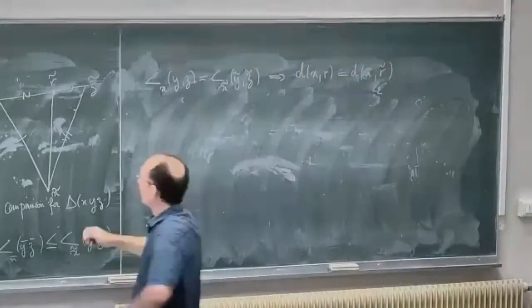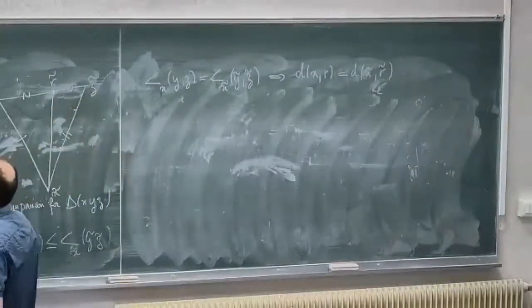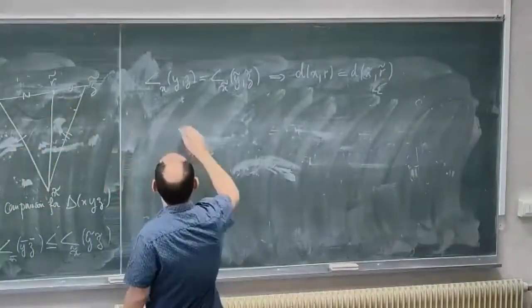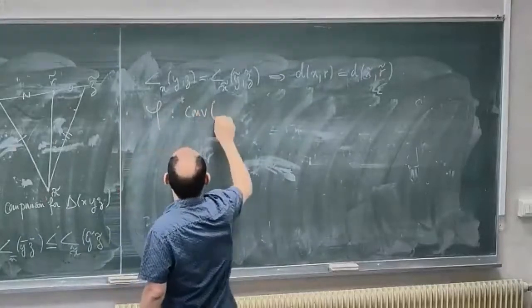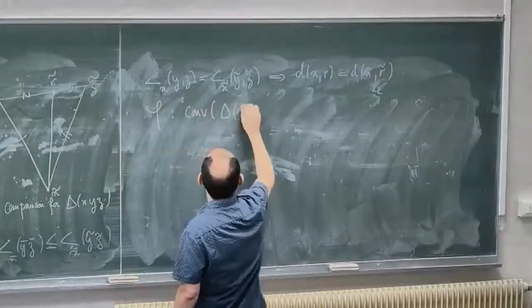And now with the equality of these two lengths, I can construct a map phi from the convex hull of the comparison triangle.